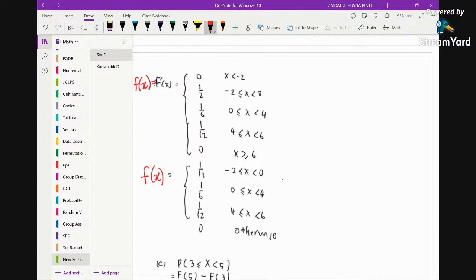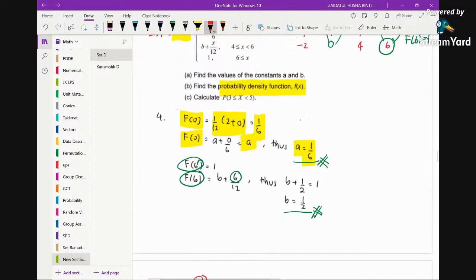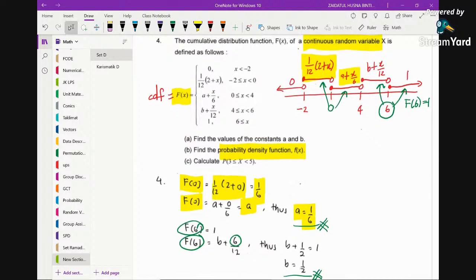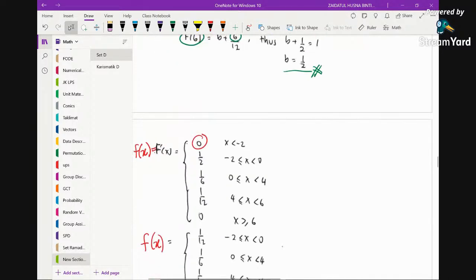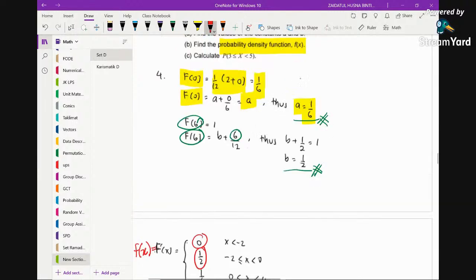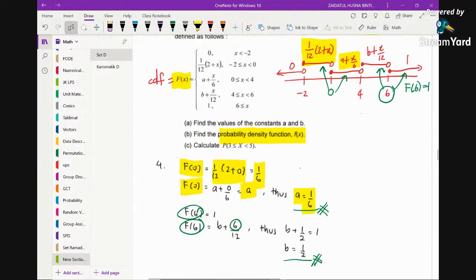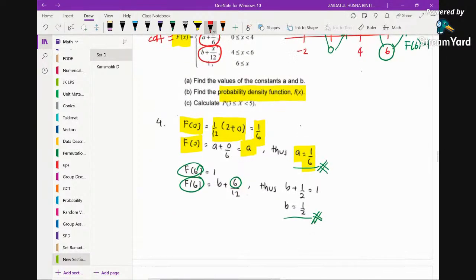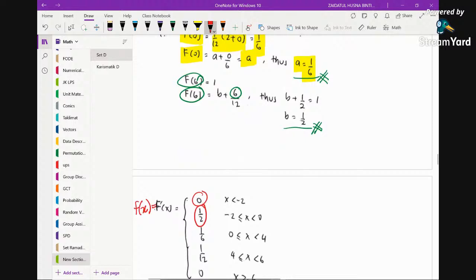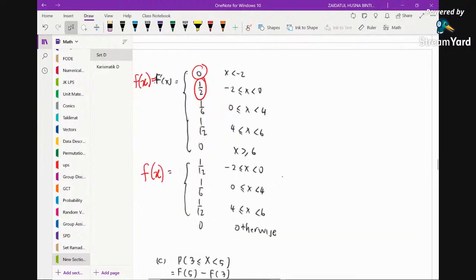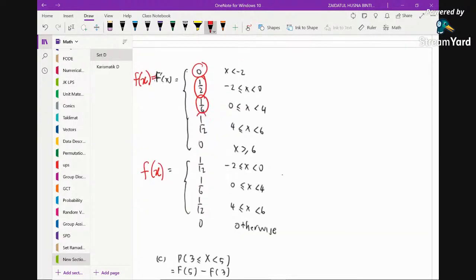According to each range, we just differentiate. We differentiate 0, we get 0. Here, we differentiate 1 over 12, 2 plus x, you will get 1 over 2. And then differentiating this function will give you 1 over 6. And differentiating this function will give you 1 over 12. And then differentiating this will give you 0. So you can see that differentiating each piece of the CDF gives 1 over 6, 1 over 12, and 0.